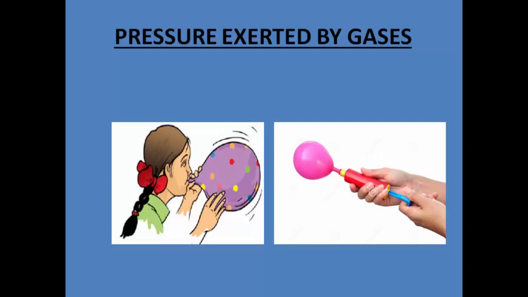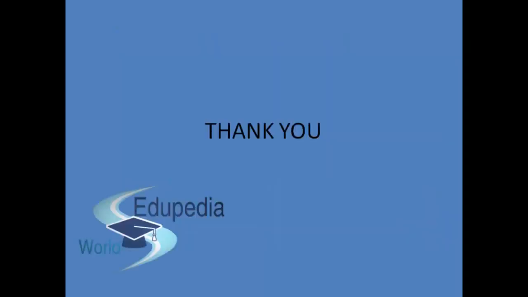But inside the balloon again, the air is exerting pressure onto the walls of the balloon. So as long as we don't prick it, the balloon will remain as it is. Once we prick it, then the gas inside the balloon gets a space to come out. So these are the examples to confirm that gases as well as liquids exert pressure.